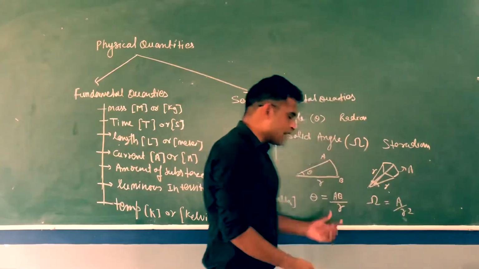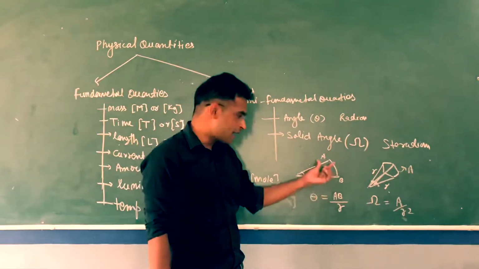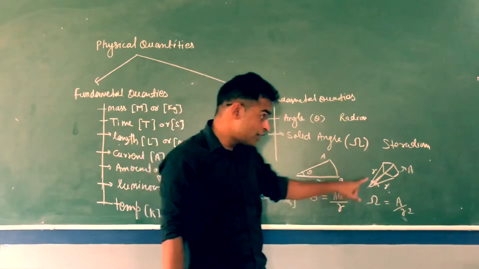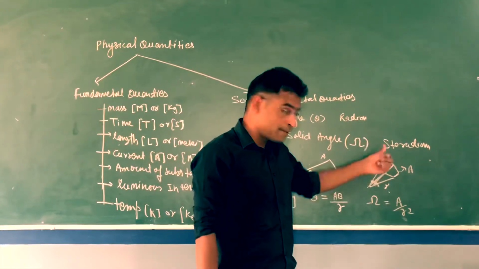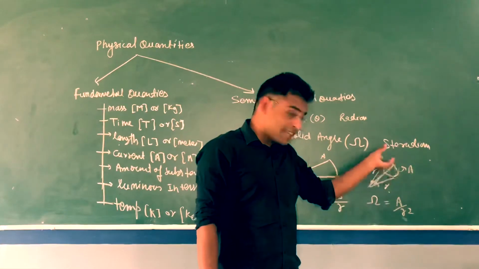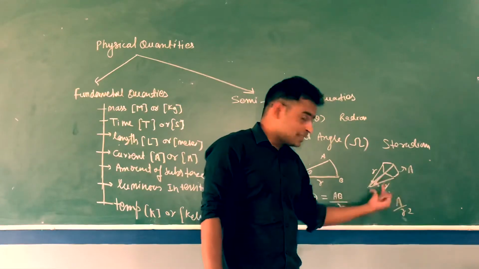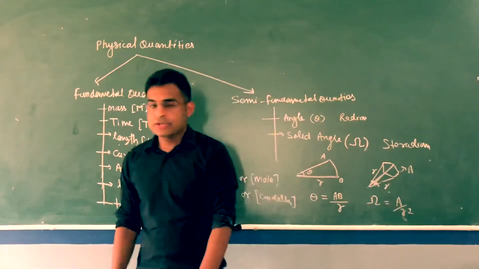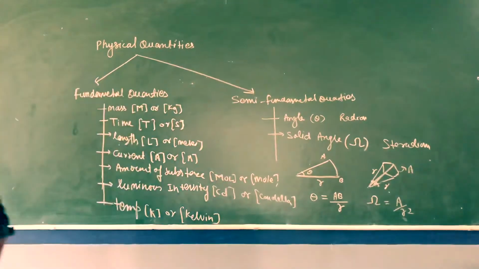So unit of angle is radian. Angle is equal to arc length divided by radius. It's a plane angle. Unit of solid angle is steradian. And how to find solid angle? Omega is equal to this area divided by r square, the square of the distance from that area to the center. So till now we know 9 quantities.